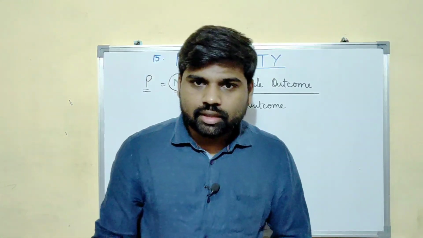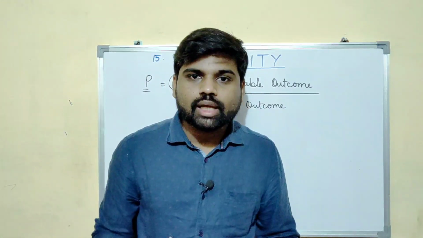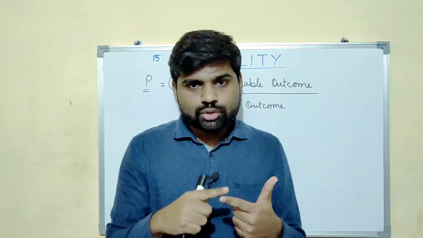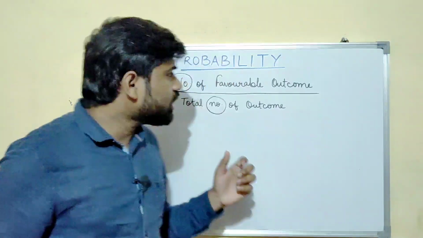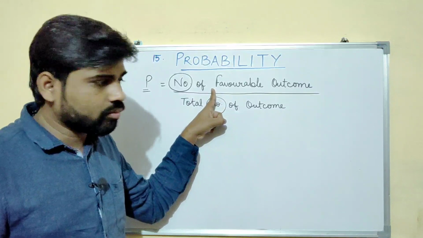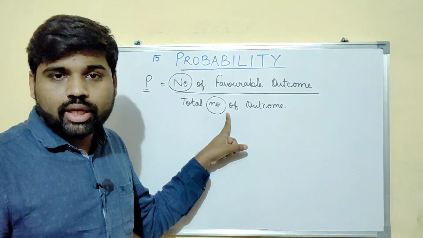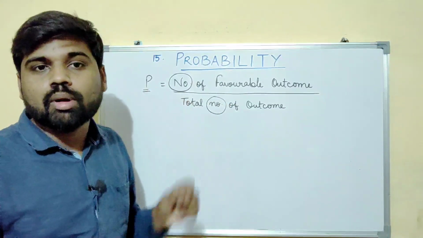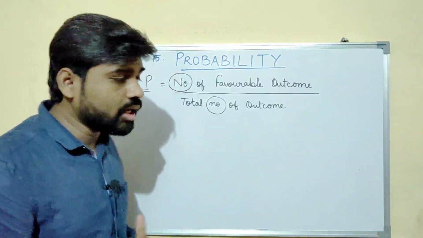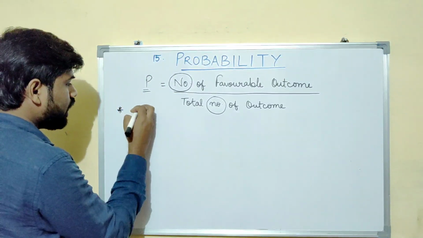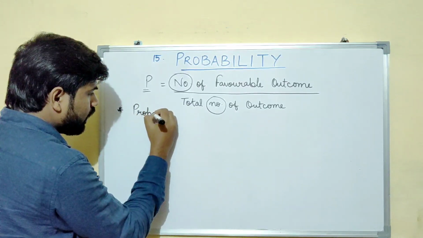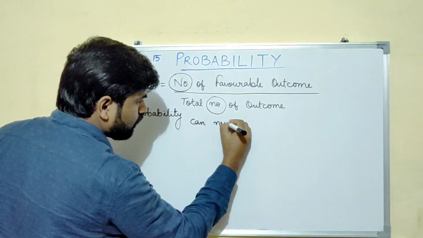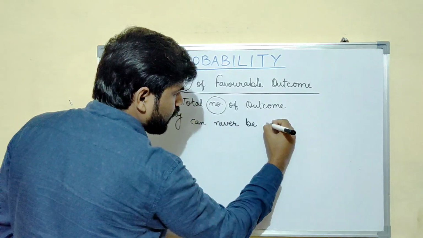Can you count the outcomes in negatives? Do you count like -1, -2, -3 and so on? No, you count like 1, 2, 3 and so on. That means you will never get a negative value here and a negative value here. Since you cannot get negative values in the numerator and the denominator, that means probability is purely positive, right? So the first point which you get is that probability can never be negative.